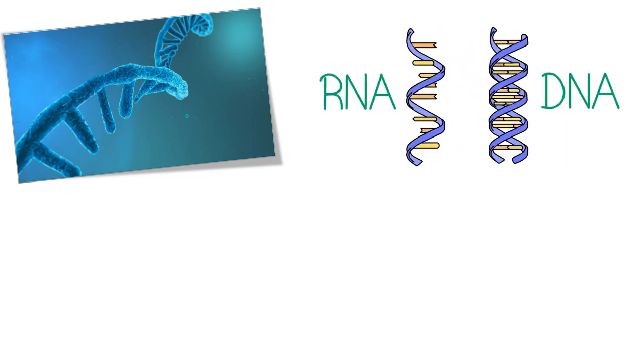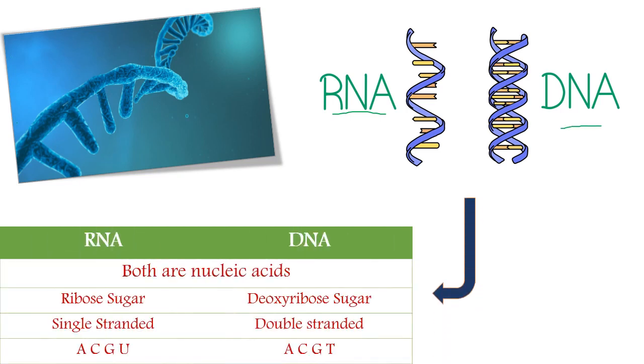So this is the mRNA that is obtained from the transcription process that was discussed previously. The differences and similarities between RNA and DNA should be known in order to avoid confusion between both. So RNA and DNA are both nucleic acids, but we have in RNA a ribose sugar. Instead, in the DNA, we have a deoxyribose sugar that was discussed previously, remember?